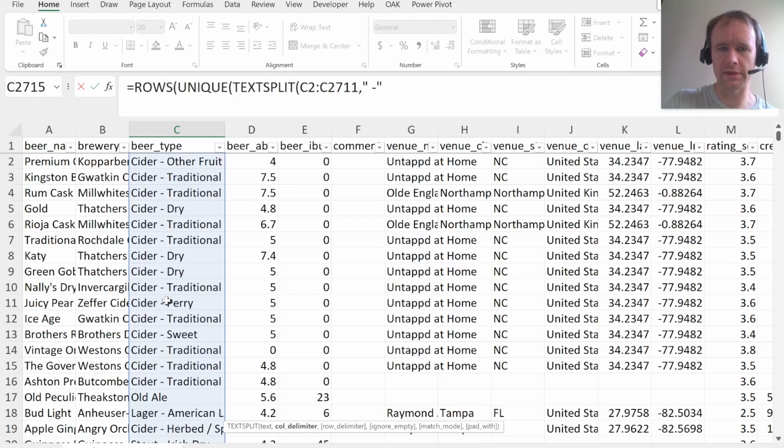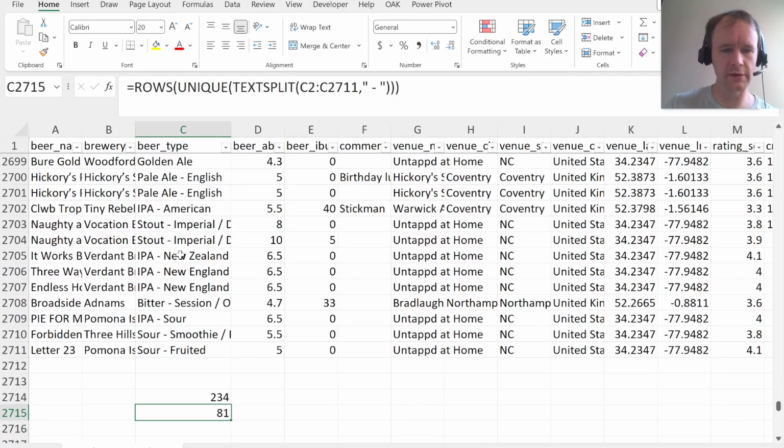Think of it mostly as a bug that text split doesn't spill out into multiple columns when you apply it to multiple rows, but in this case it's a feature because it lets me do that. So there are only 81, so lots of big groups there.